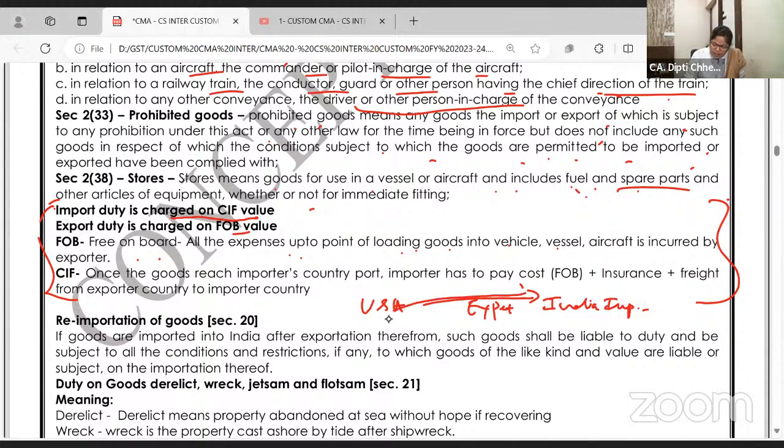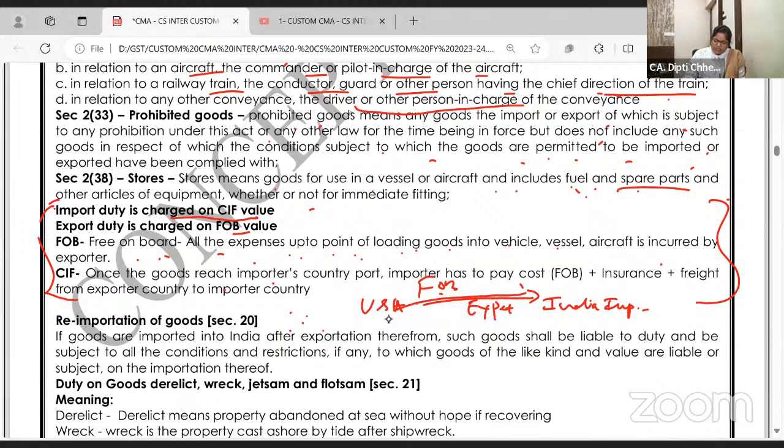So till the goods are loaded in USA, the loading charges into the vessel and all other charges, this value is called FOB. Free on board means all the expenses up to the point of loading, primary packing and unloading, and then taking it to the vessel, aircraft and loading. ये किसका खर्चा होगा? एक्सपोर्टर का.